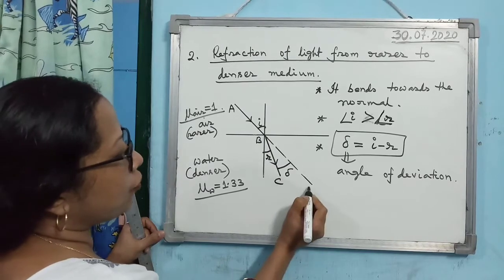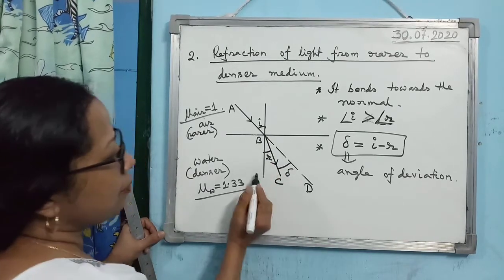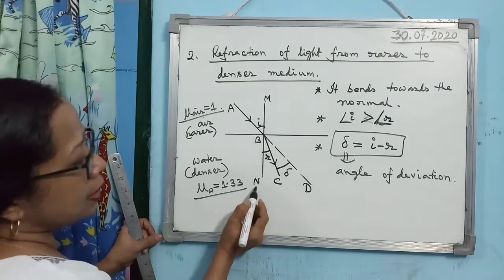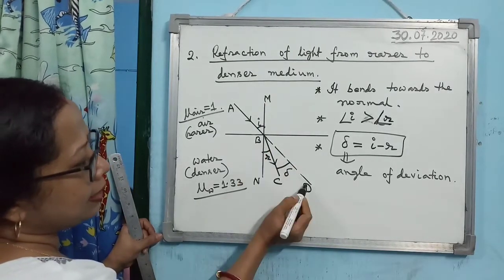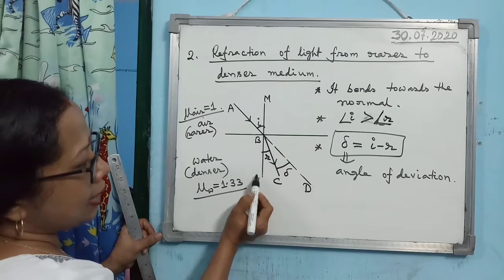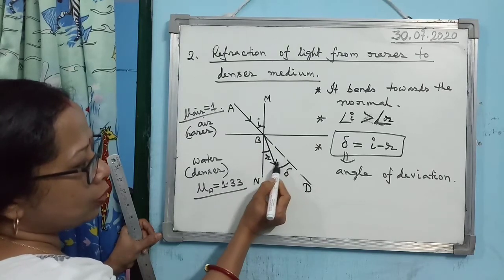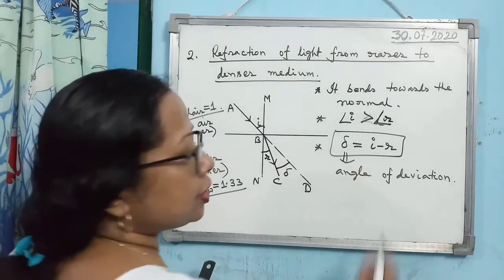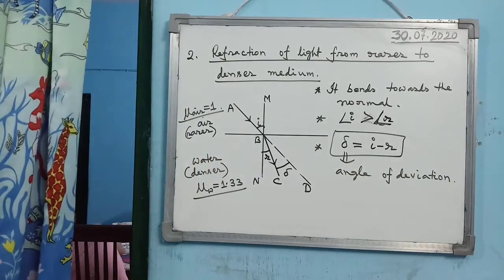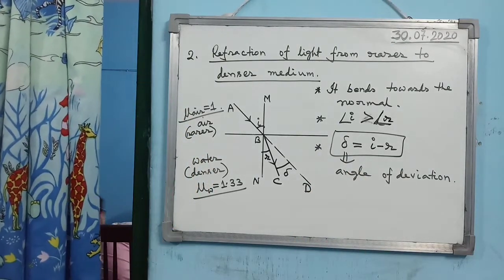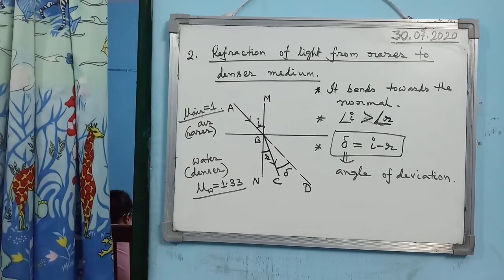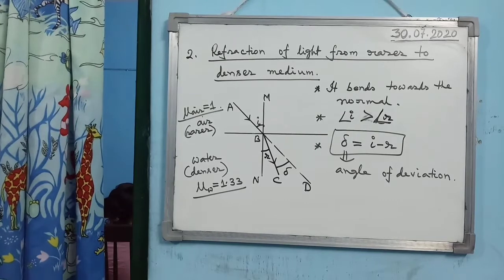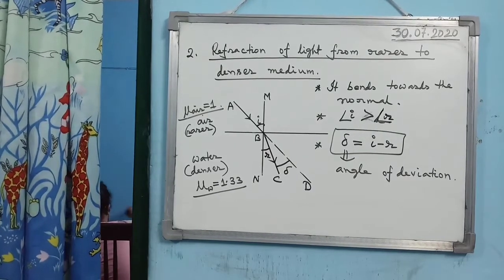If I name the figure, suppose it is BC, then let us name the normal as NM. So angle NBD is equal to I, and NBC is R. So this angle will be I minus R. So angle of deviation is equal to I minus R. And remember that the angle of incidence is greater than the angle of refraction as the light ray bends towards the normal.